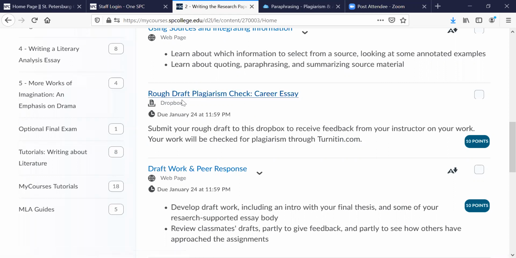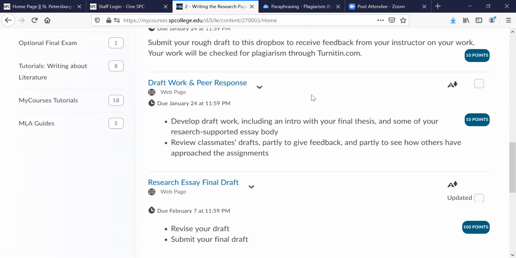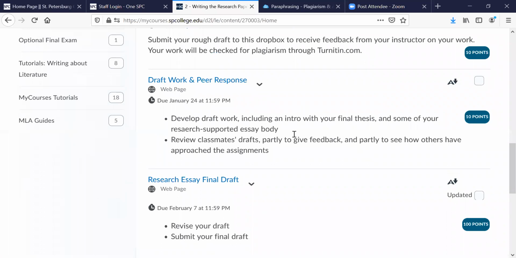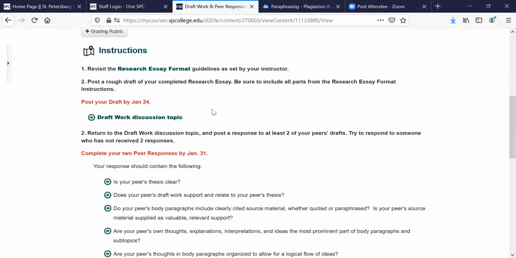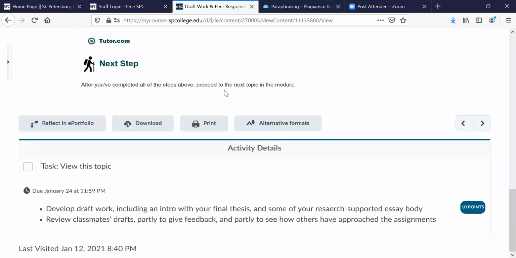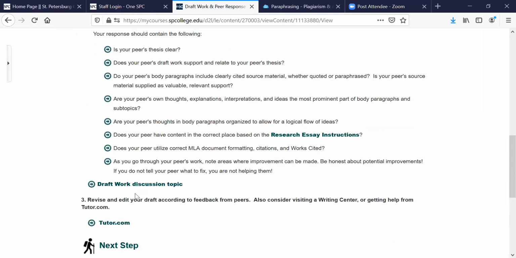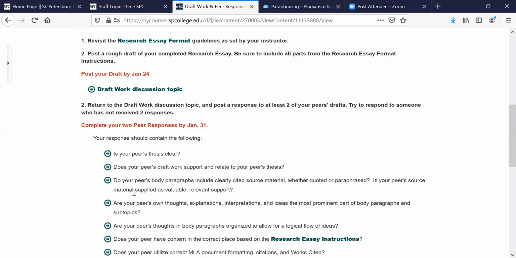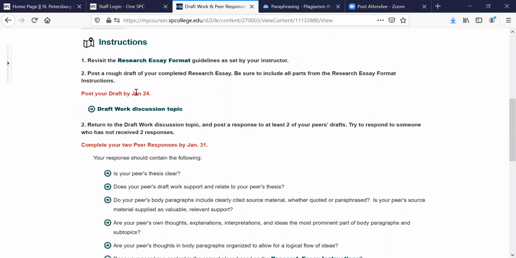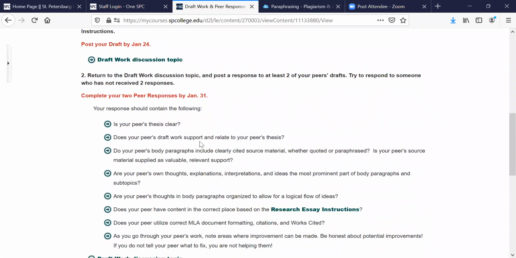So you'll upload it once here, and then you'll upload your rough draft a second time to this discussion forum. Once you've uploaded it, you'll be able to see your peers' papers if they've uploaded theirs as well. And you're going to do 2 peer responses, which are due on different days, so check the forum. These dates here are shown in the video, but obviously if you're taking this class in a fall semester, the dates are different. So look for the dates where everything is due.